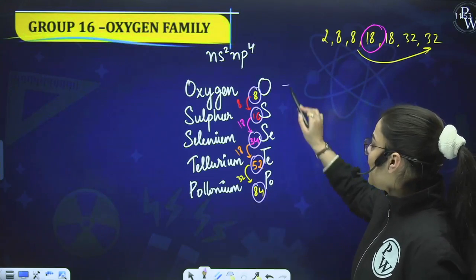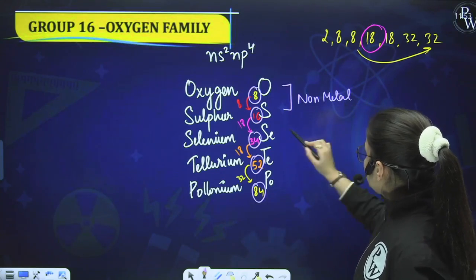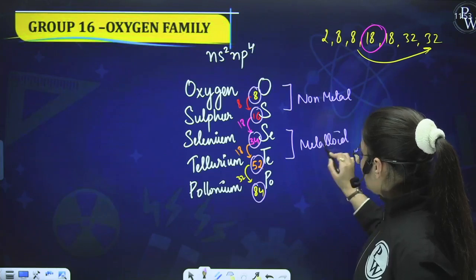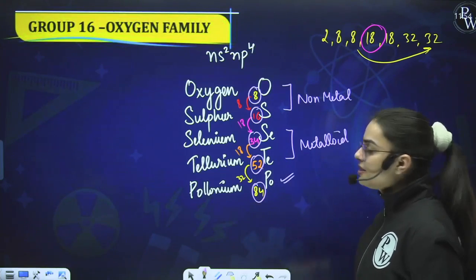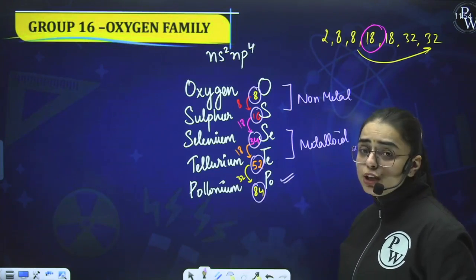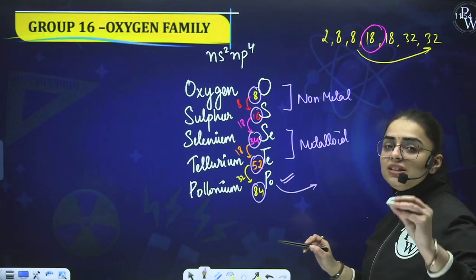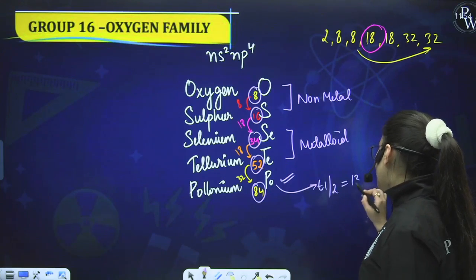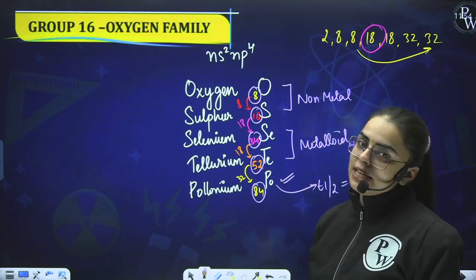Other than this, students, the first two are non-metals. These two are metalloids. And polonium is radioactive in nature and it is a metal. Is it clear to you, students? One more thing: they can ask you, since it is radioactive, what is the T half value? The half-life is 13.8 days. This is certainly asked with respect to polonium. Is it clear to you?